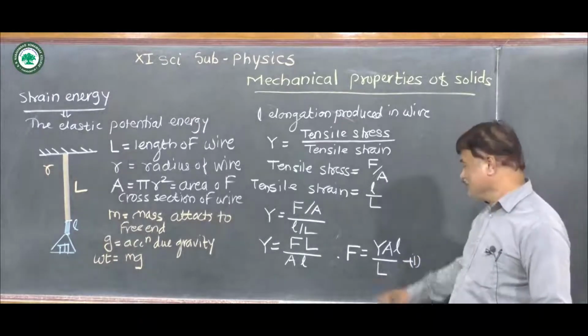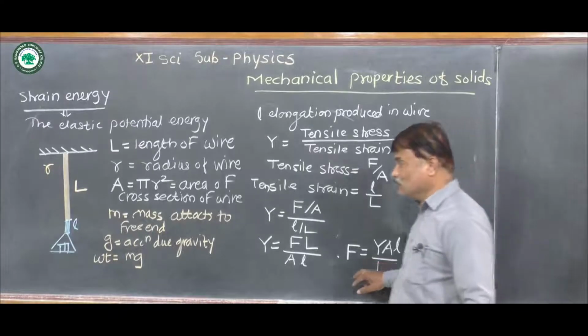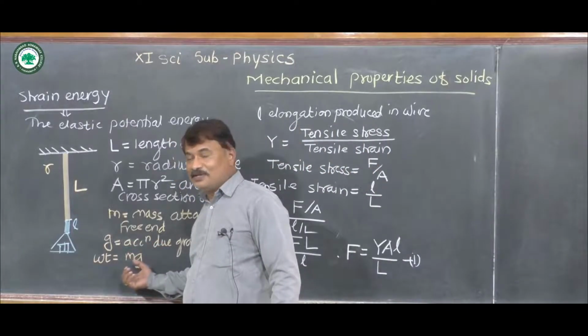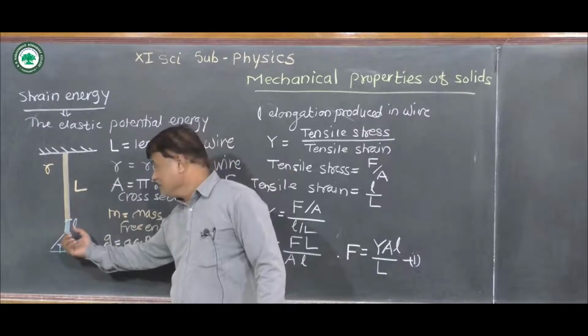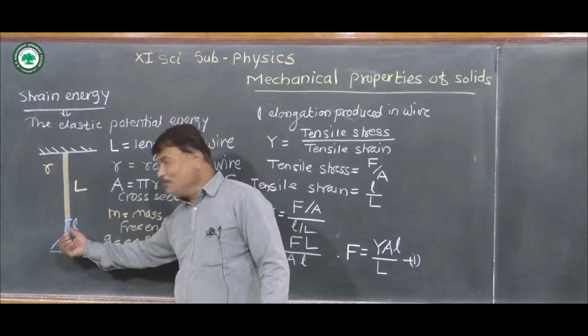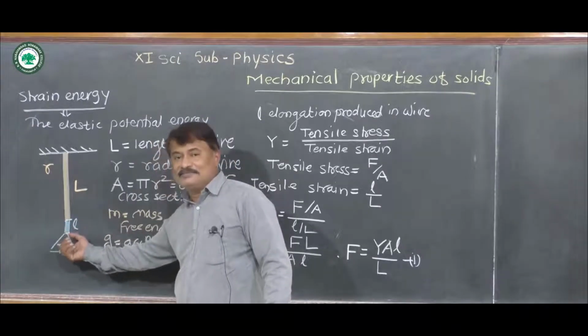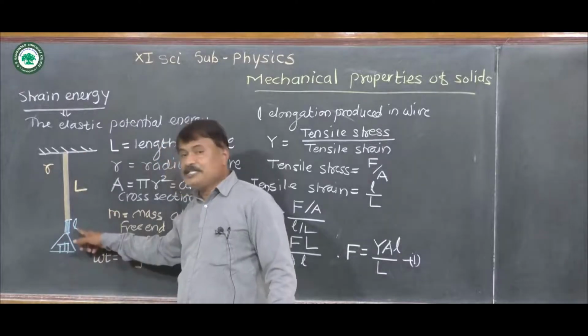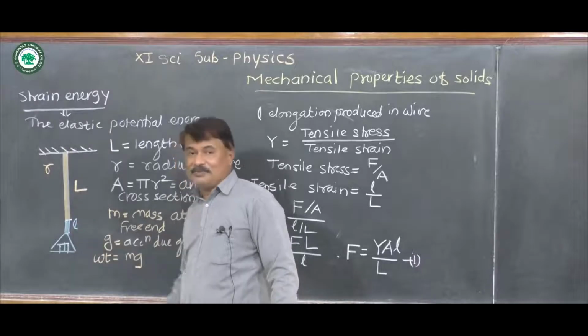Equation 1 gives the total magnitude of applied force, which is equal to M into g. When this applied force is applied to the other end of the wire, then the wire gets elongated. Total elongation produced in the wire is given by small l.